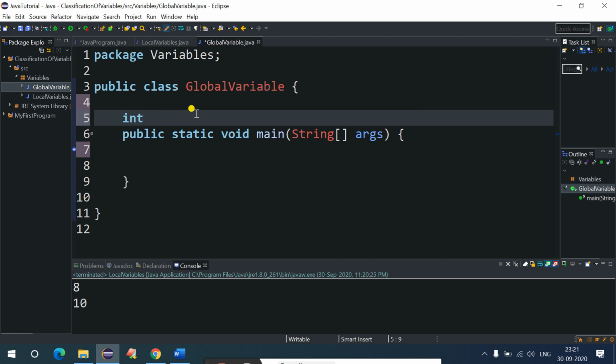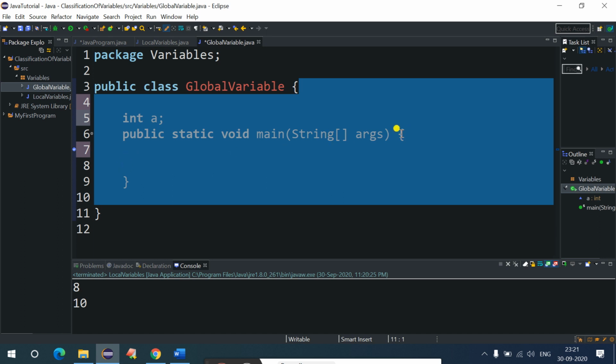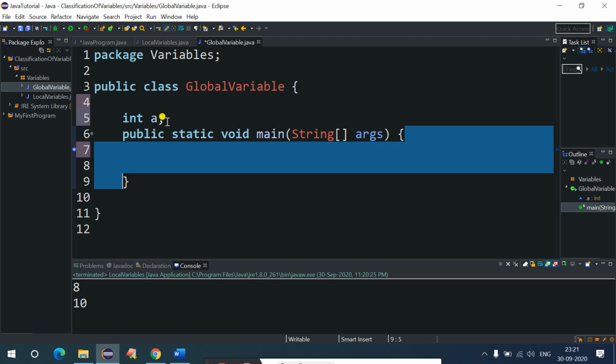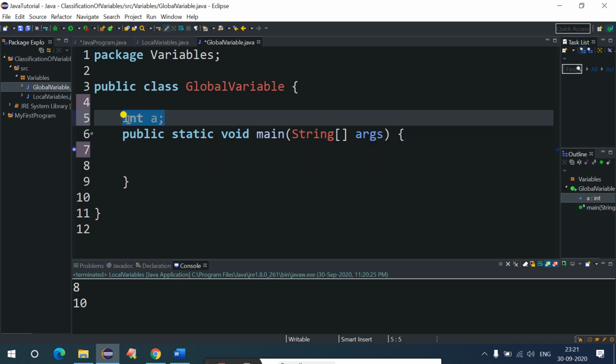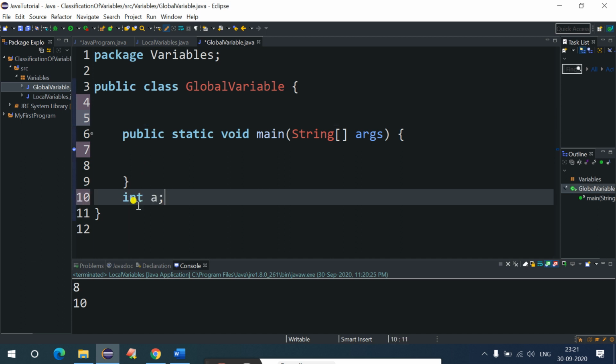So that area would be what? This, right? Int a. This is the area, right? So if you just exclude this method part, then that area will be called the class area. So either you can just say over here, or you can just say this as here, right?